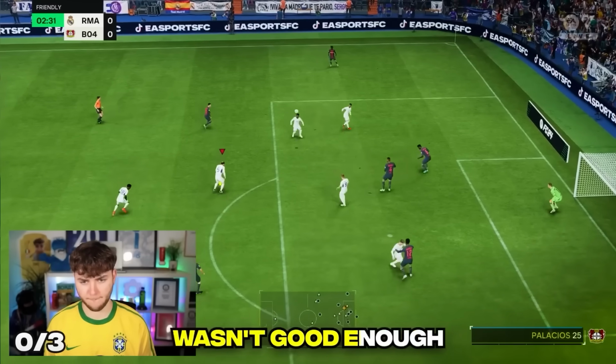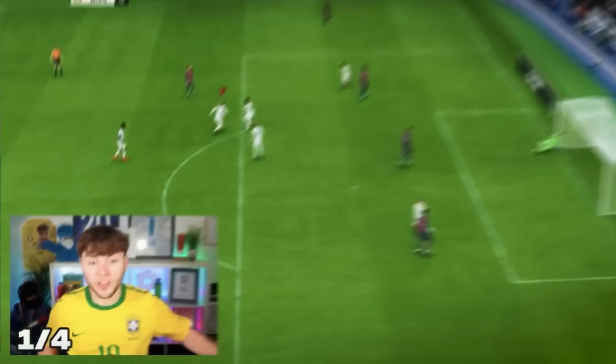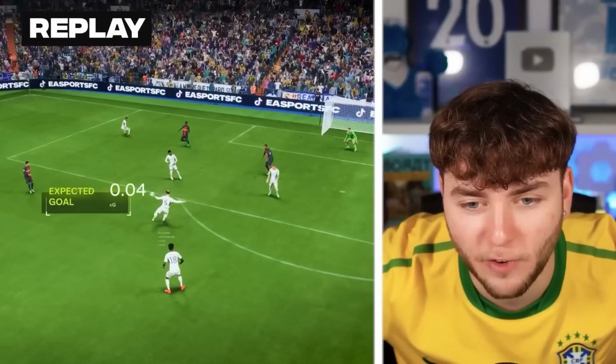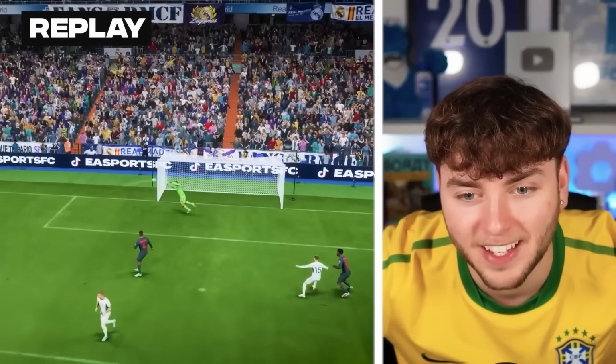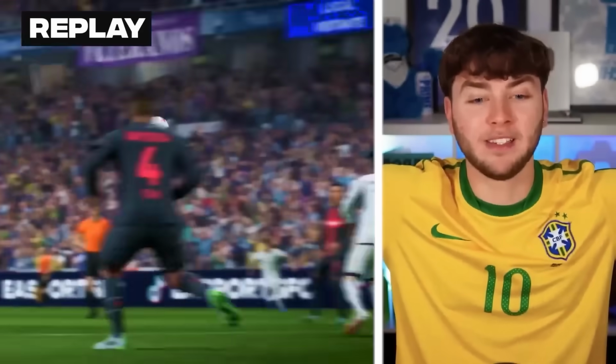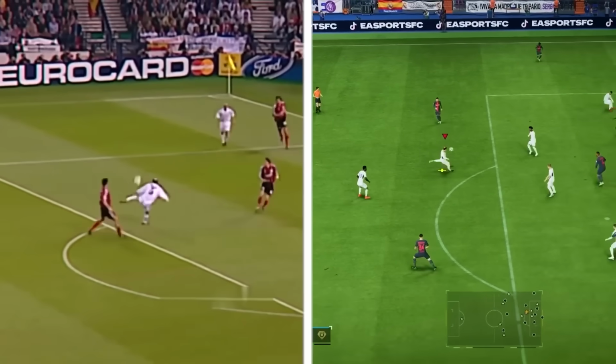If his second attempt wasn't good enough, his third would be. That's it! That's the one. I am taking that. Left-footed volley. The play was perfect. It's not fully top bins, but the volley and the play leading up to it was absolutely perfect. So I'm taking that.